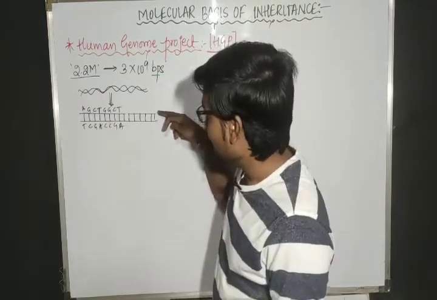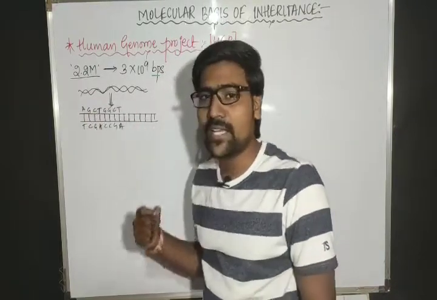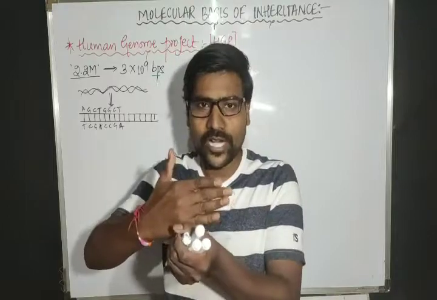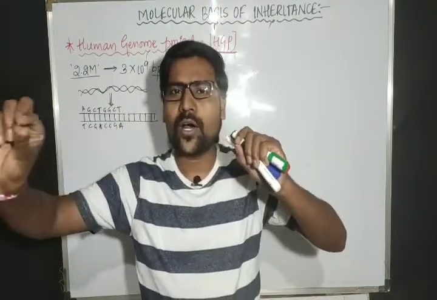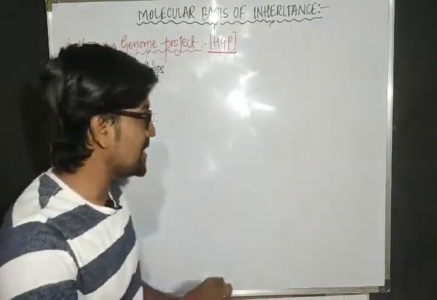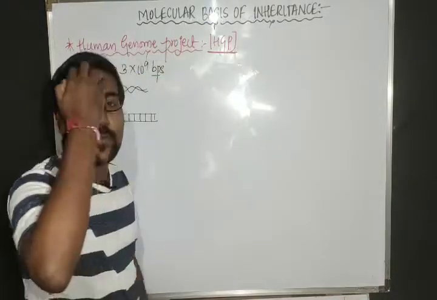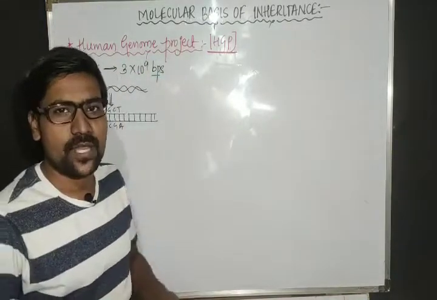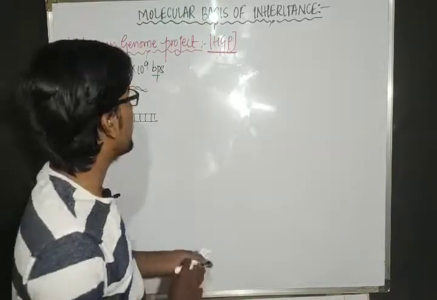That means we have to sequence all the nucleotides of the DNA. Which nucleotide first, which is the next, which is the third one. So like that we have to read all the sequences of the DNA. To read all the sequences, here is one project, the Human Genome Project. It is one mega project. I will tell you why it is a mega project. Mega means bigger. It is a bigger one.